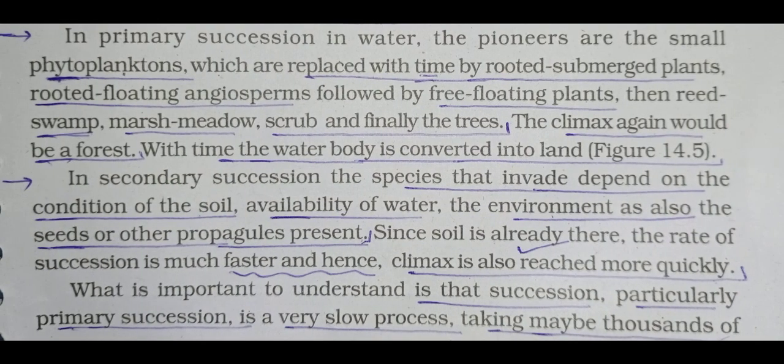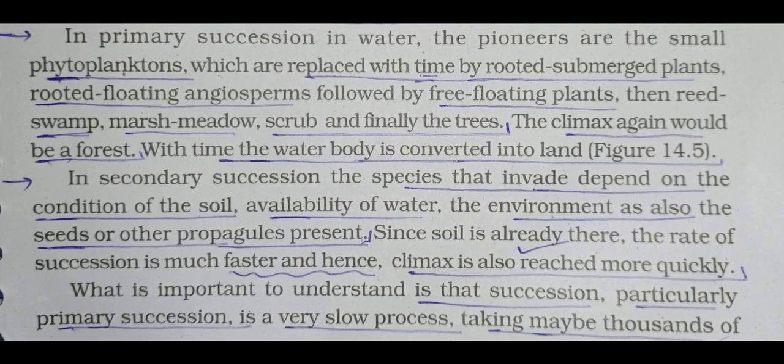Okay, see the paragraph. In primary succession in water, the pioneers are the small phytoplanktons, underline small phytoplanktons, which are replaced with time by rooted submerged plants, which are already given in the diagram, then rooted floating angiosperms, followed by free floating plants, then reed swamps, then marsh meadow, then shrub, and finally the trees.